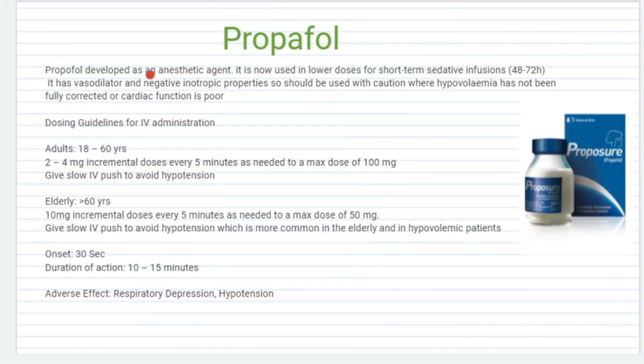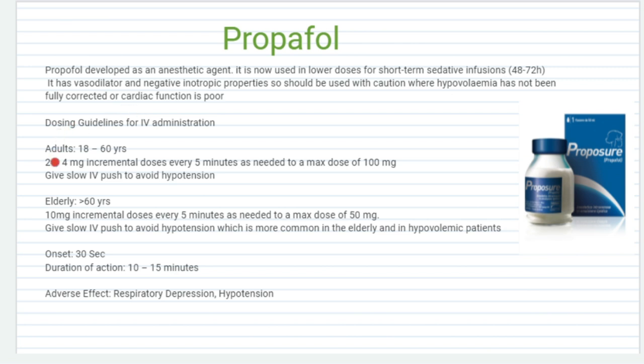First one is propofol. Propofol was developed as an anesthetic agent. It is now used in lower doses for short-term sedative infusion for 48 to 72 hours. Propofol causes vasodilation and negative inotropic properties, so it should be used with caution where hypovolemia has not been fully corrected or cardiac function is poor. Propofol is a common drug causing hypotension, so we should take care before giving it. The nurse should check whether the patient has any hypovolemia or cardiac issue. If so, inform the physician or treating doctor.